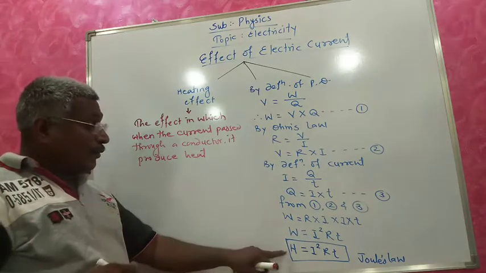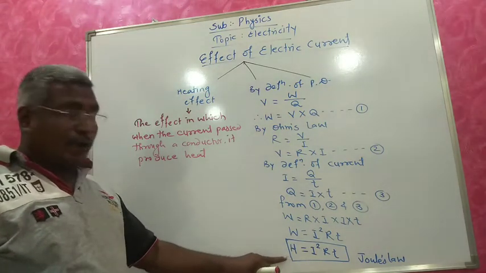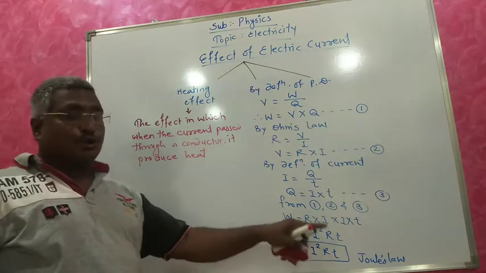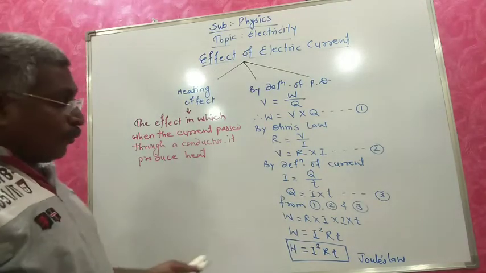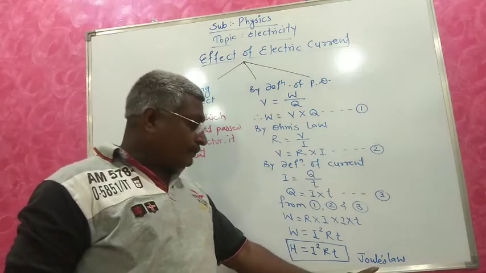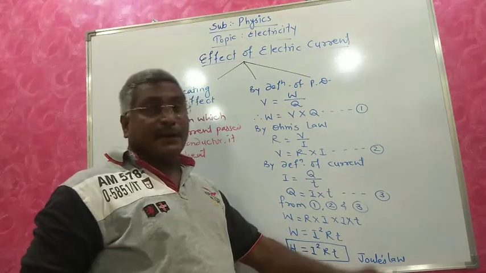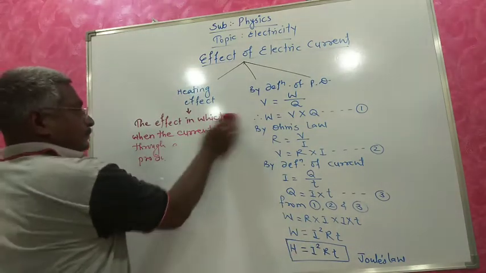The SI unit of heat produced is joule. Understood, students? Now what is Joule's law?